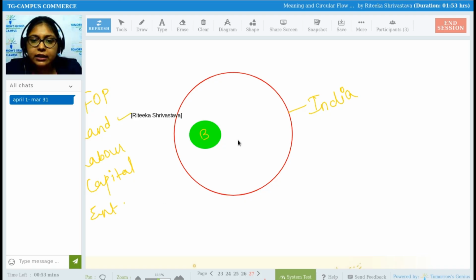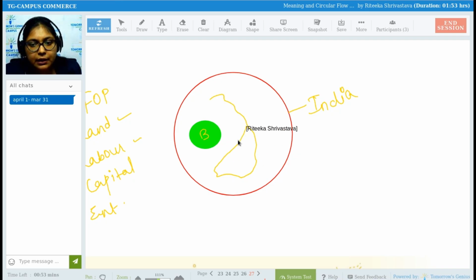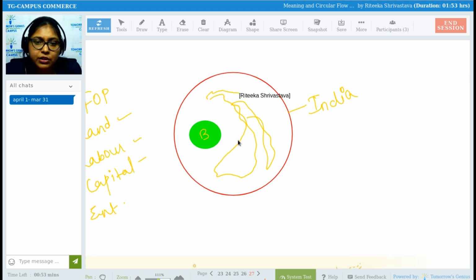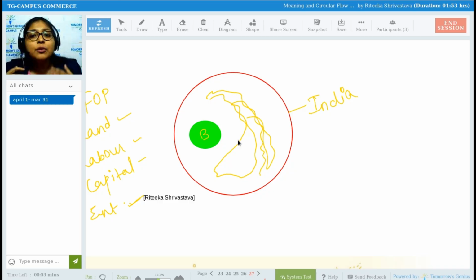Land, an outsider is going to give you. Labor, you are hiring from the environment, the people living in India. Capital, you are taking from the bank, financial institution, which is again outside your business. Entrepreneur, you are also coming from the outside only. You are opening the business, you have started the business. This is also considered as an outsider only.